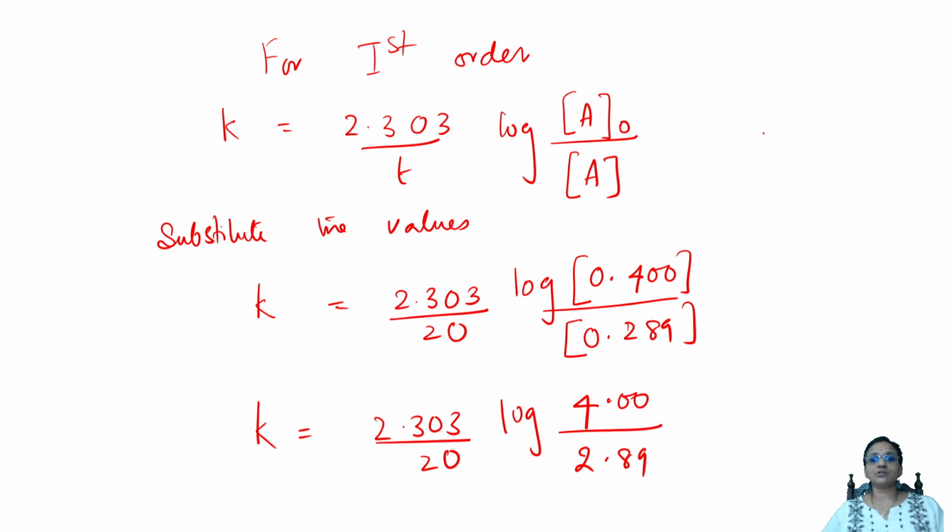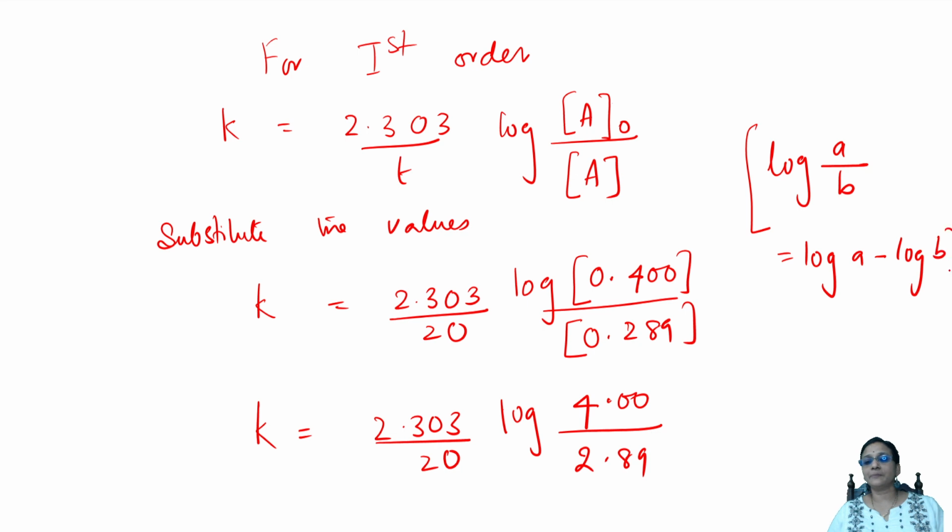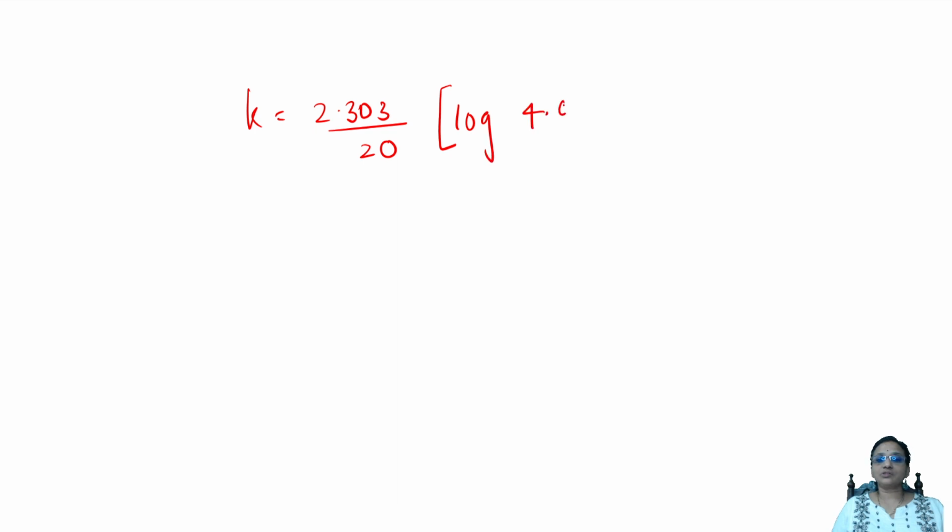There is a formula now. You know, students, what is it? Log A by B is equal to log A minus log B according to the formula. So can I apply that in this equation? Yes, I can apply. So I'm going to take K is equal to 2.303 by 20, okay, so log 4.00 minus log 2.89. Done.